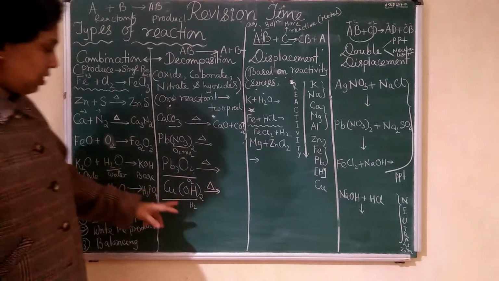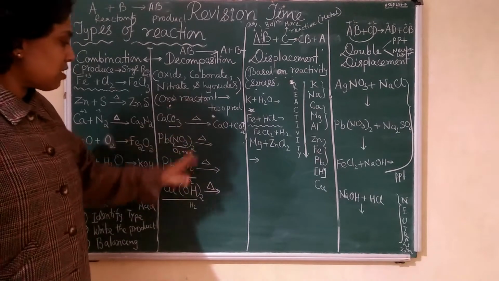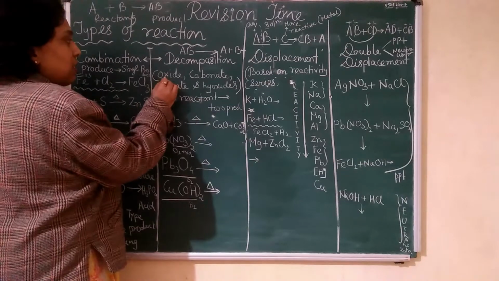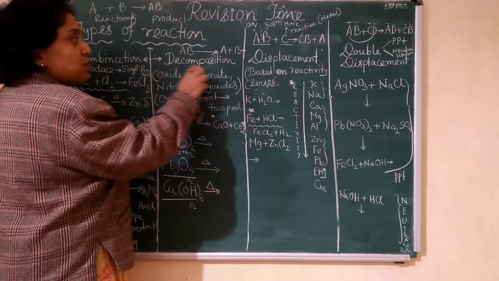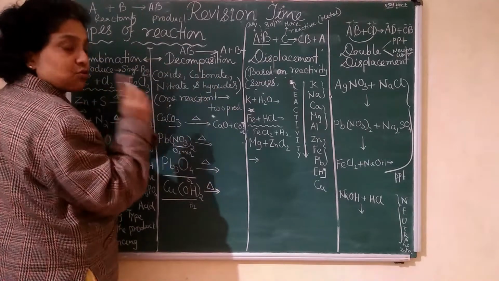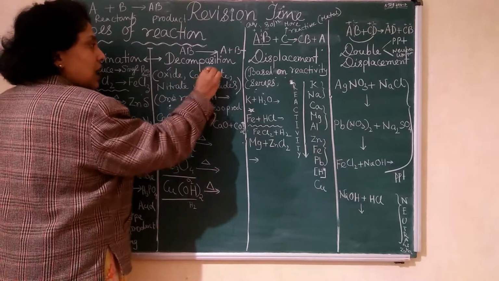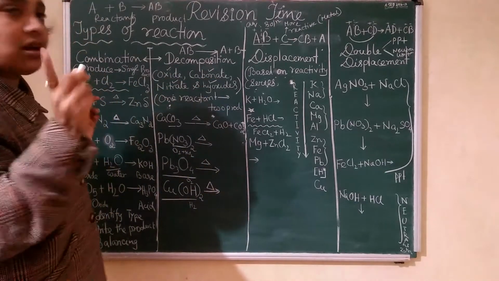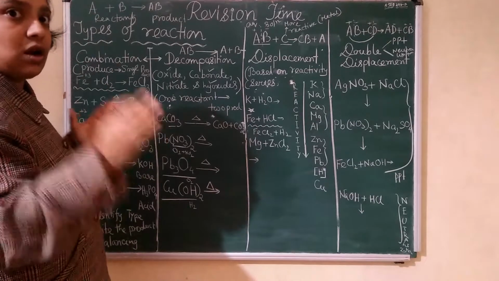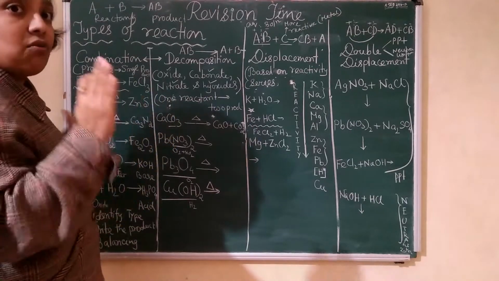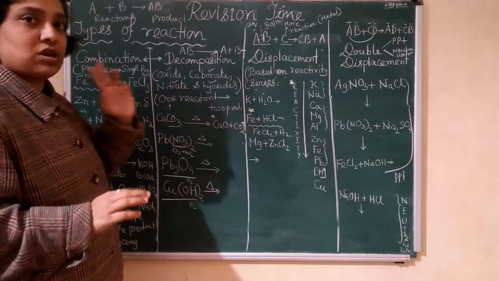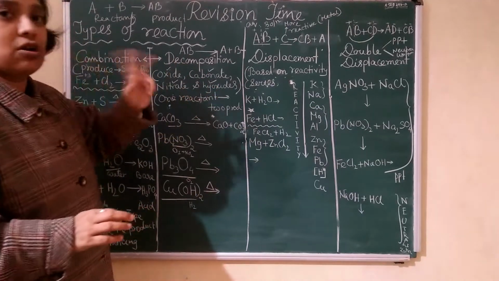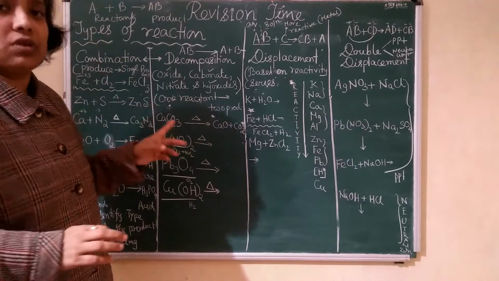Okay, so this is the main thing you have to remember. And mostly decomposition salt: which kind of salt will show a decomposition reaction? Oxide salt, carbonate salt, nitrate salt, hydroxide salt. No other salt, no other anion will give you a decomposition reaction. Only these 4 kinds of salt will undergo decomposition reaction. Put this in your mind.